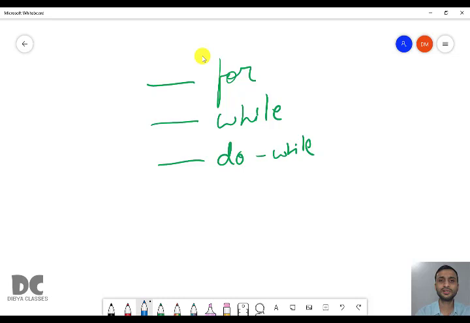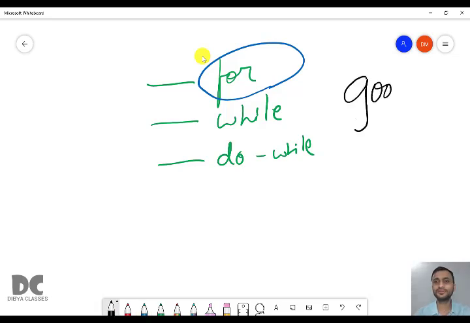Out of which, for will be used the most. If you remember, in chapter 5 also, there were many decision making and branching statements: if and switch, and within if, simple if else and if else if ladder. So combined, there are 4 decision making and branching statements. Similarly, in looping, there are 3 types: for, while, and do while.